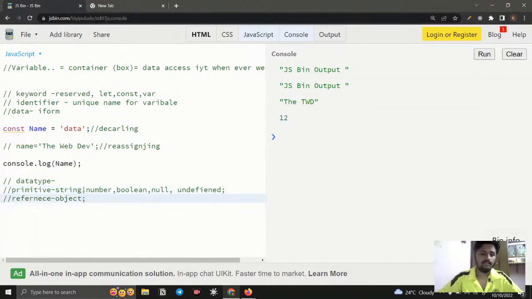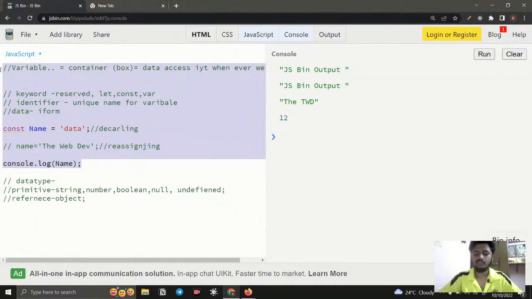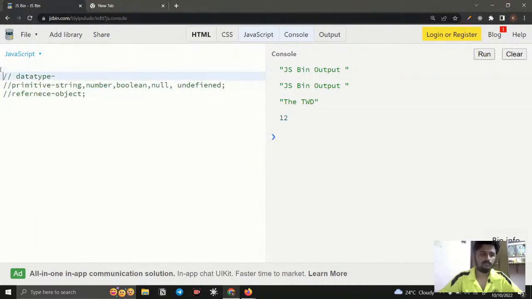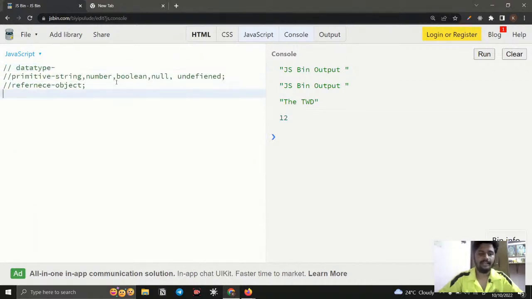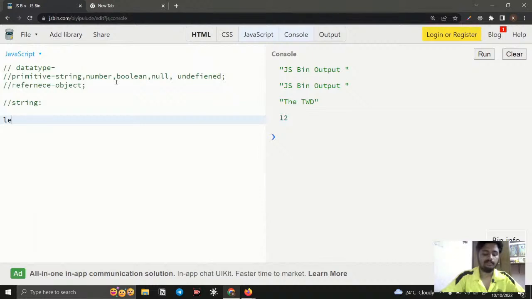For that, I just remove this variable concepts. We go for data types. Let us create a string. How do we create a variable that contains a string data type? For example, I use let. Here we can name it anything, say x, no problem, equal to, and everything that comes under double quotes or single quotes is considered a string. That's it.